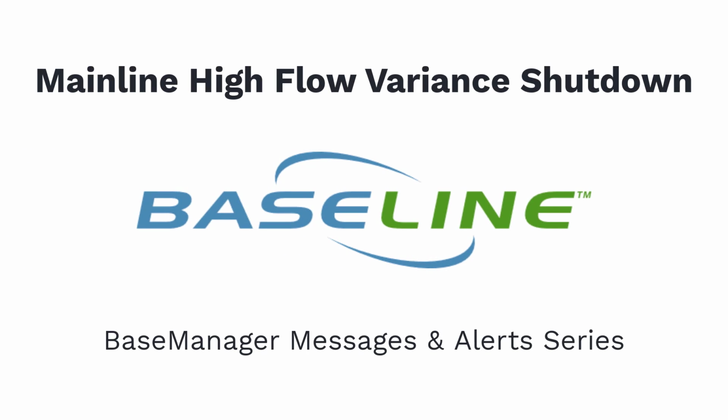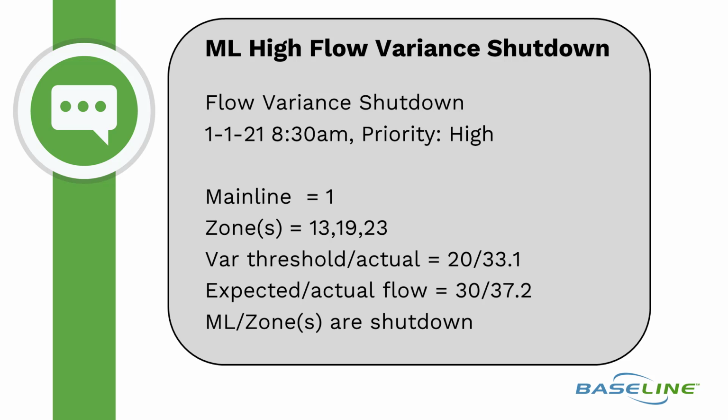Mainline High Flow Variance Shutdown. The message reads, Mainline High Flow Variance Shutdown, January 1st, 2021 at 8:30 a.m. Priority is high. Mainline equals 1, zones equal 13, 19, 23. Variance threshold versus actual equals 20 versus 33.1.